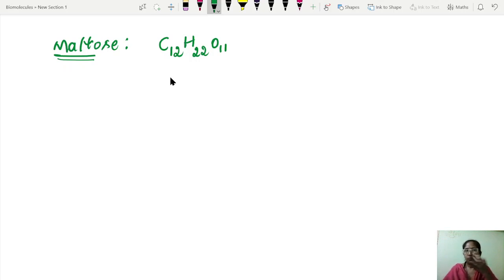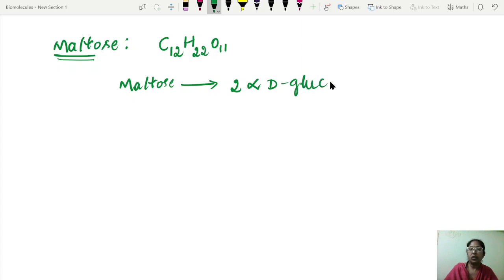Upon hydrolysis, maltose gives two molecules of alpha D glucose. So this indicates that maltose is made up of two molecules of alpha D glucose.